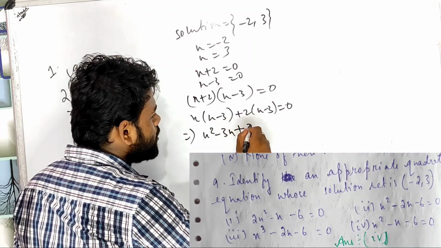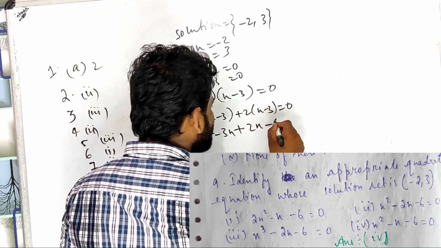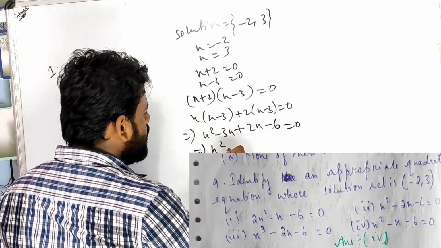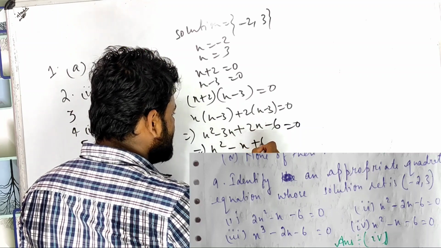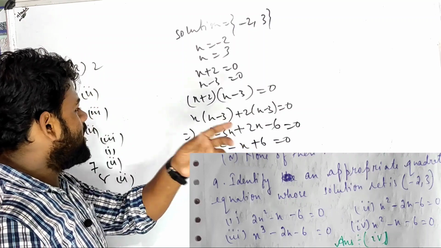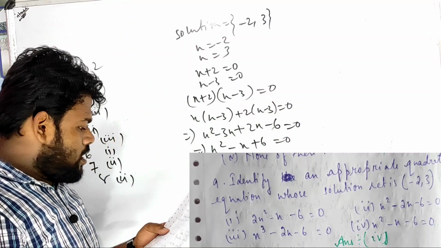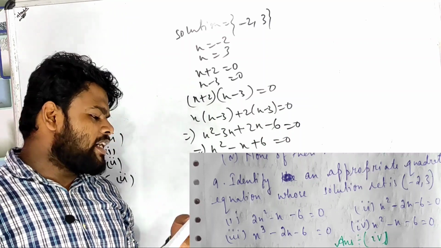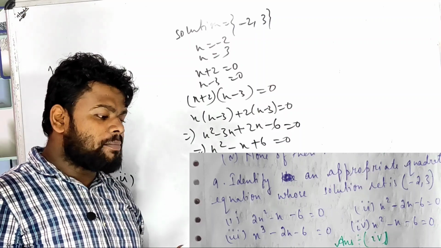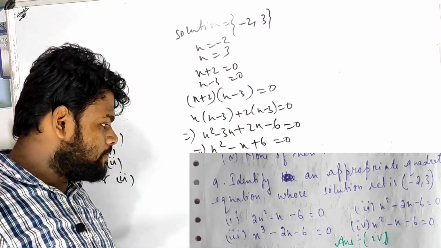x square minus 3x plus 2x, what will be here? Minus 6. So x square minus x minus 6 equals to 0. Correct or incorrect? Minus 3x plus 2x, yeah, it is correct. Let's see the option. Option 1 is incorrect. Option 2 is x square minus 2x minus 6. Oh, it is also incorrect.